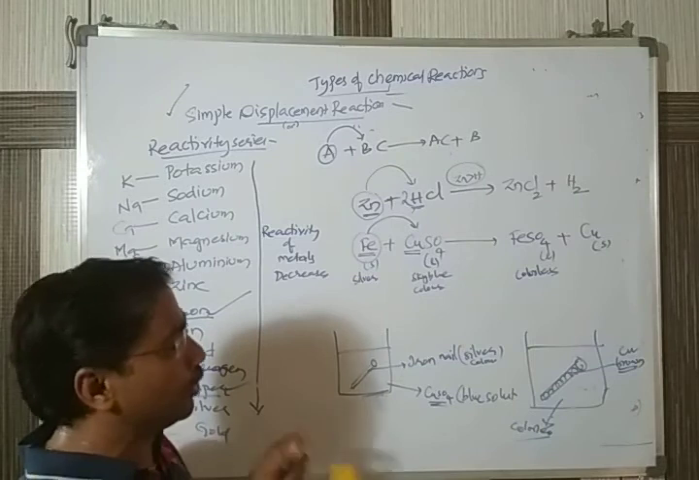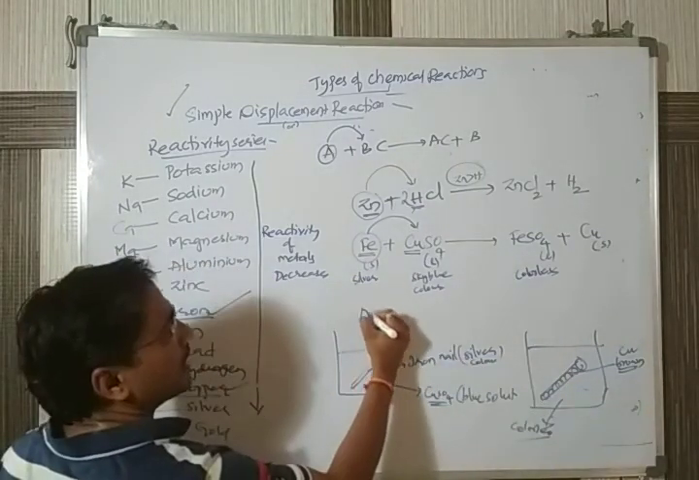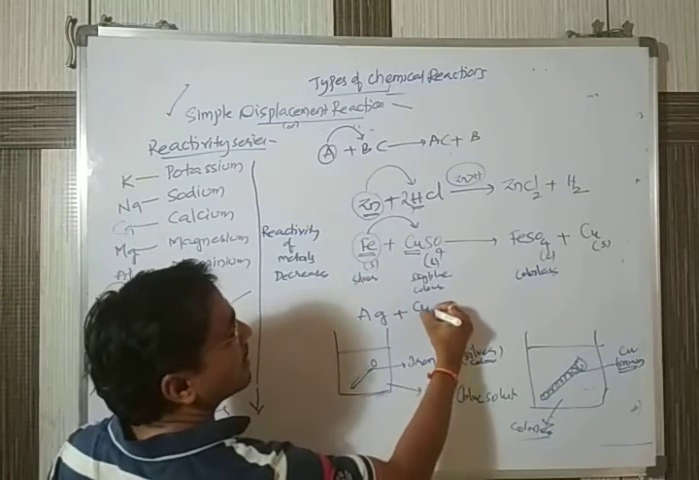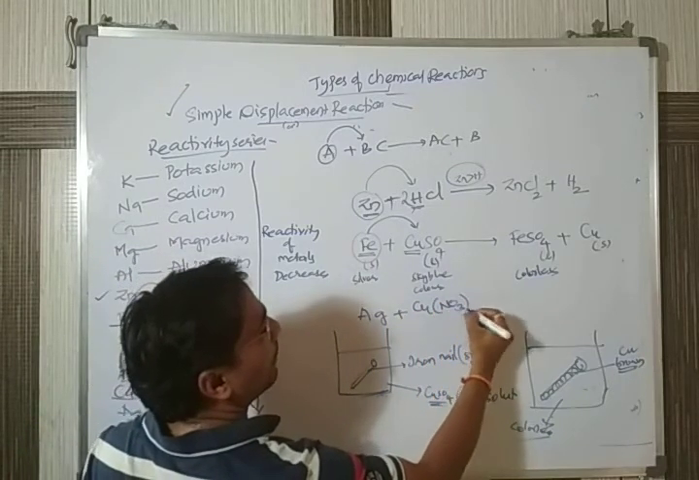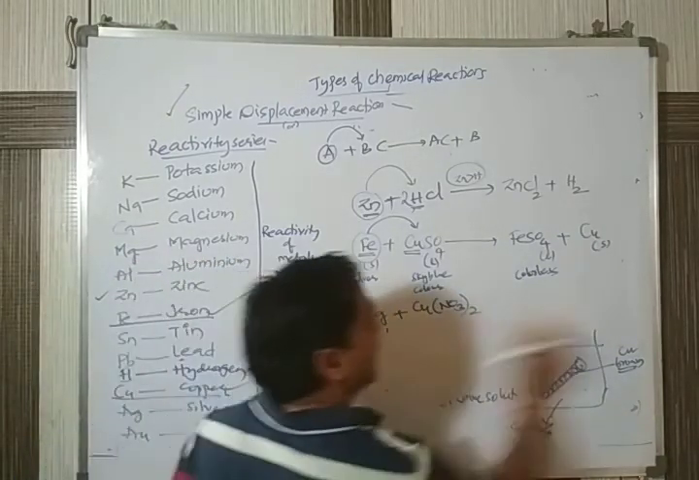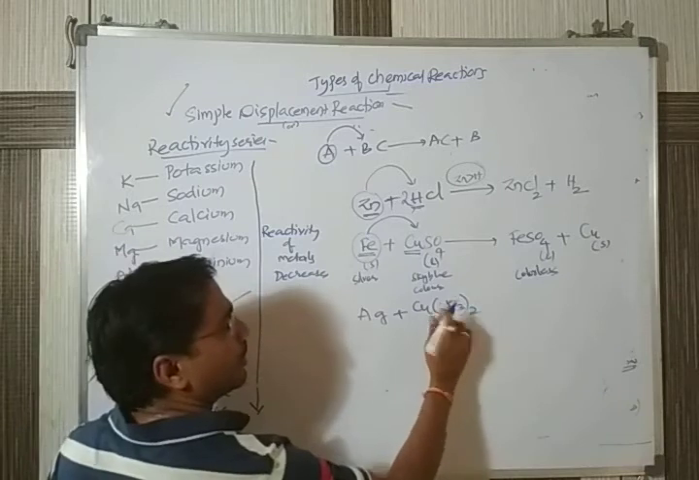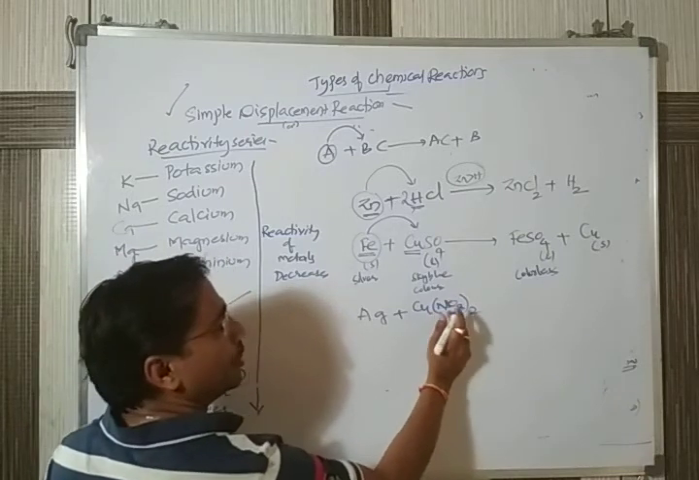I'll give one more example, the best example which was asked. Suppose Ag plus CuNO3, copper nitrate. Ag is dipped in copper nitrate. I'm taking the CuNO3 copper nitrate solution.